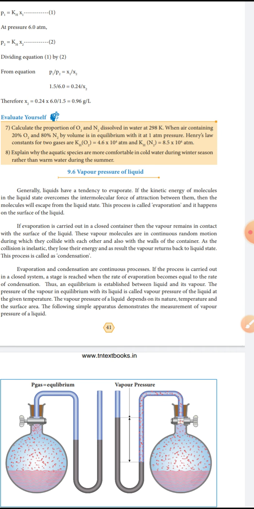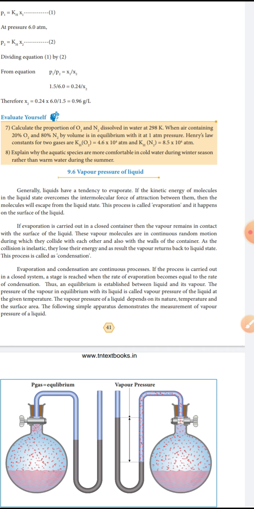If evaporation is carried out in a closed container, the gases cannot escape. The vapors remain in contact with the surface of the liquid. The vapor molecules are in continuous random motion, during which they collide with each other and also with the walls of the container.